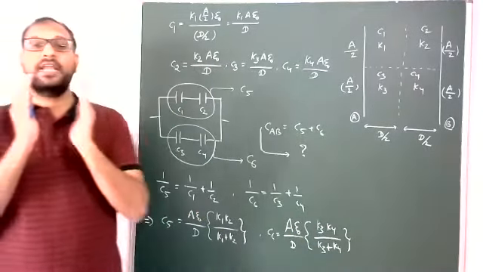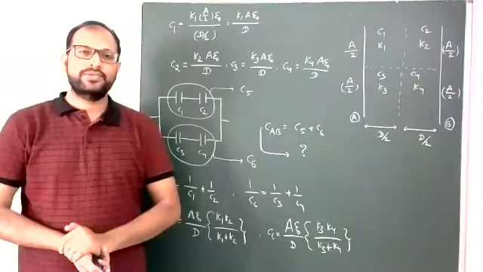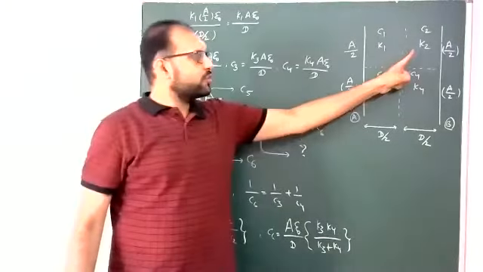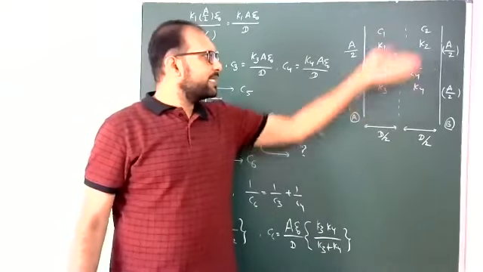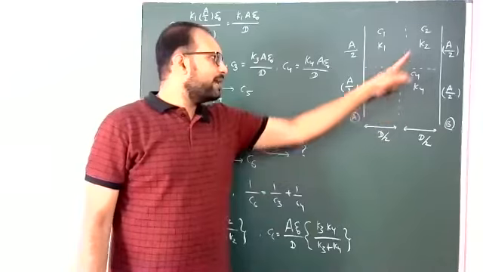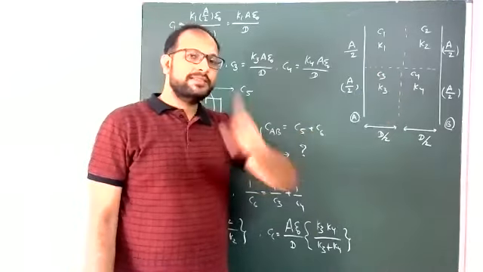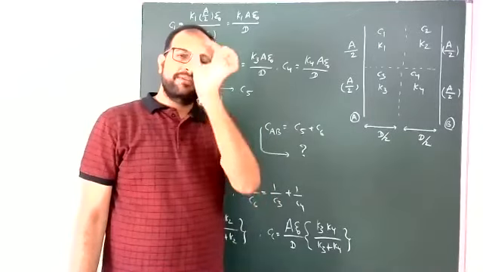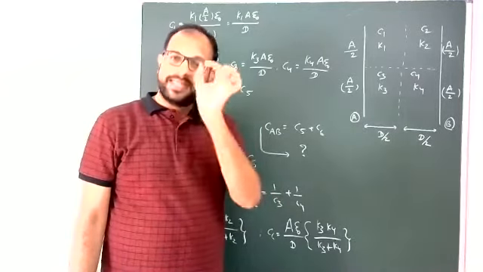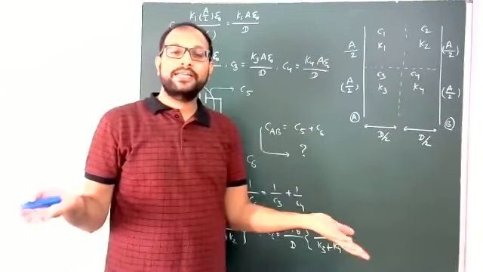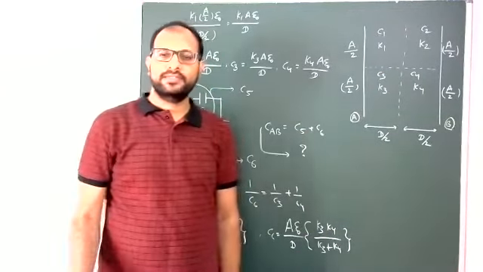That is the final answer. Right, students? But here is an important point. These two series and these two series, finally parallel, is the correct concept. These two parallel, finally series, is the wrong concept. Why? Parallel means the potential difference should definitely be the same, but between C1 and C3 there is no guarantee of constant potential difference.